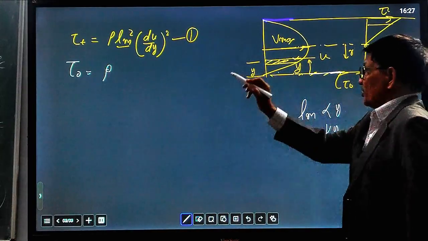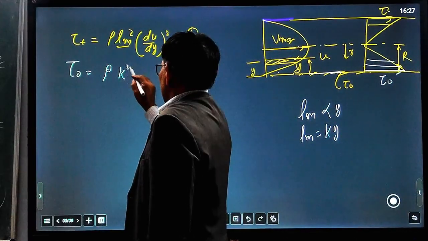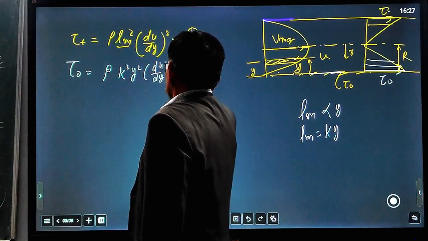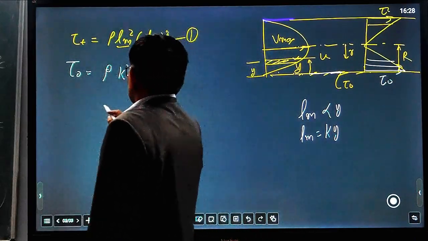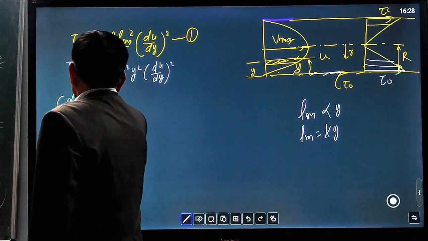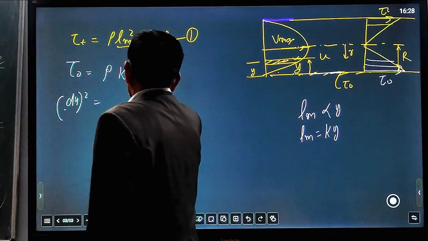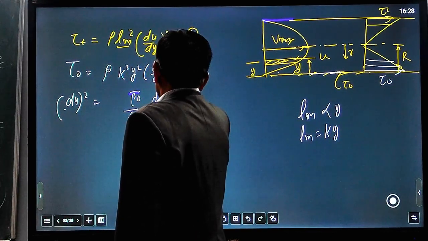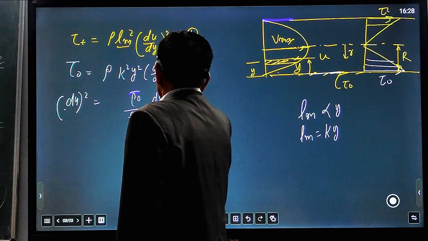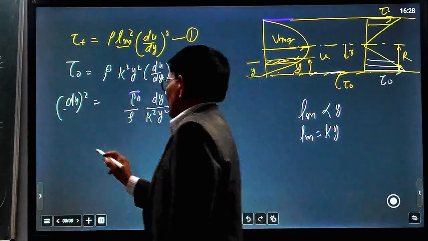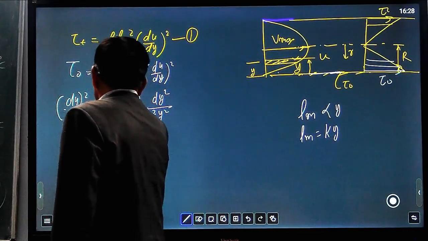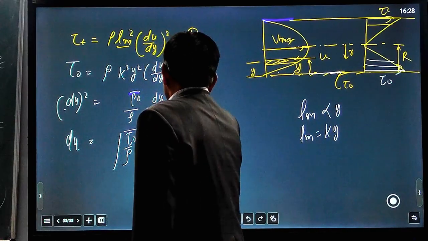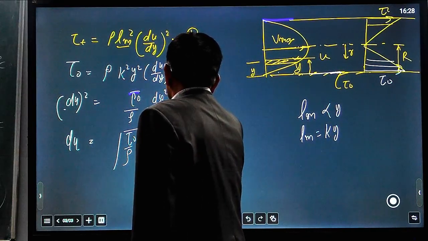Replacing Lm equal to ky, it becomes rho k square y square du by dy whole square. Taking du by dy, du square equals tau naught upon rho into dy square upon k square y square. Taking the root, du equals the root of tau naught upon rho, into dy by y into 1 upon k.